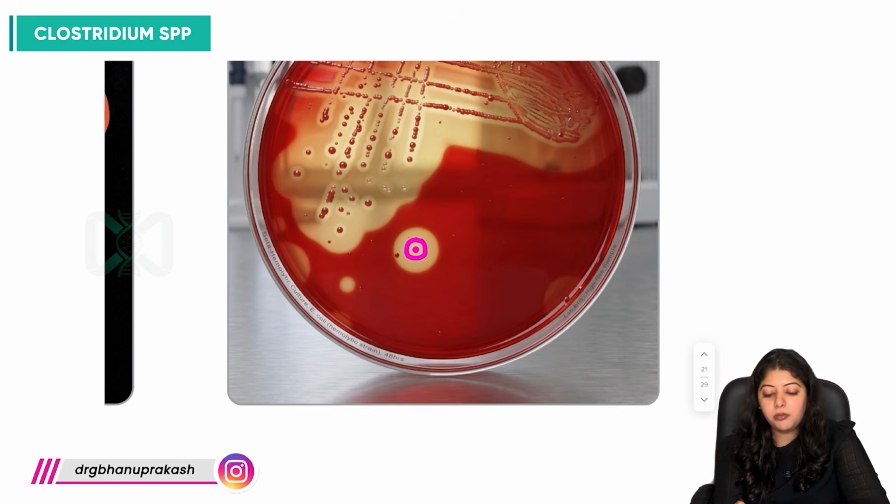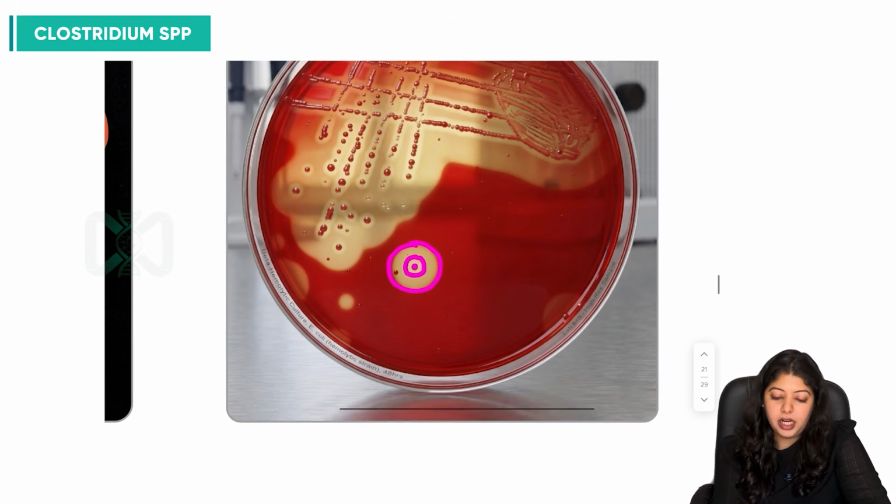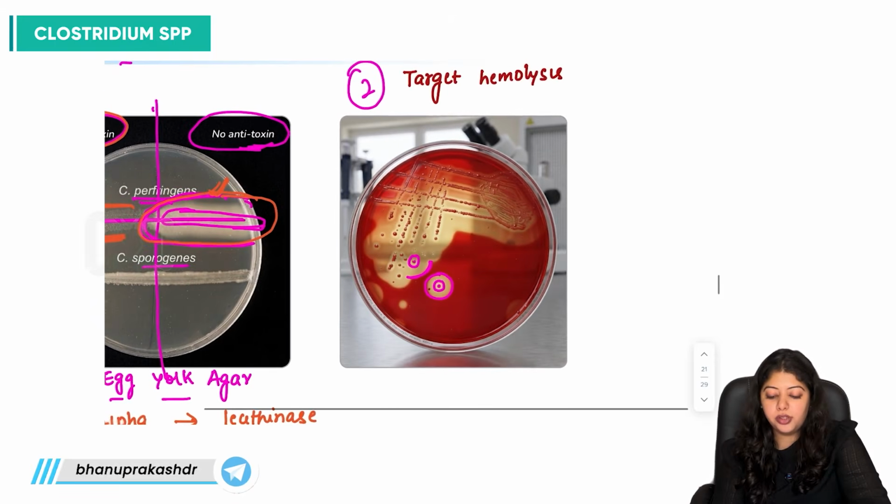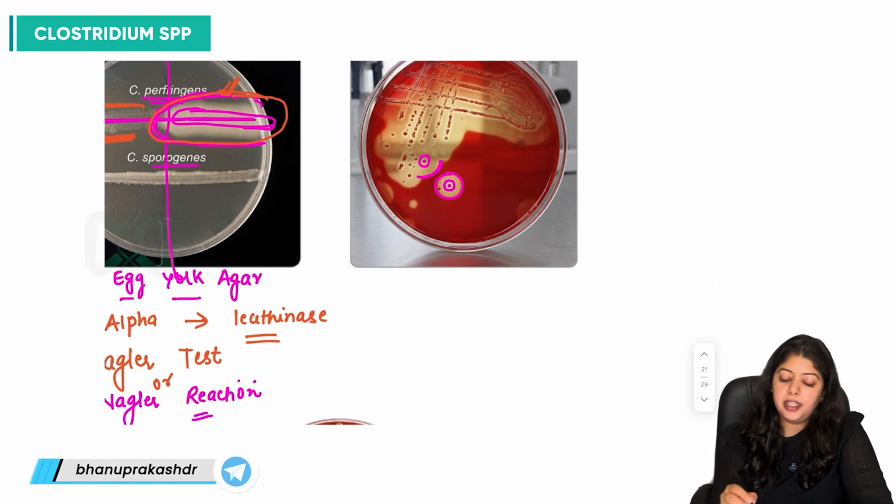Around this small area showing complete hemolysis, we have another zone of hemolysis. So we have two different zones of hemolysis, and this kind of hemolysis is known as target hemolysis.